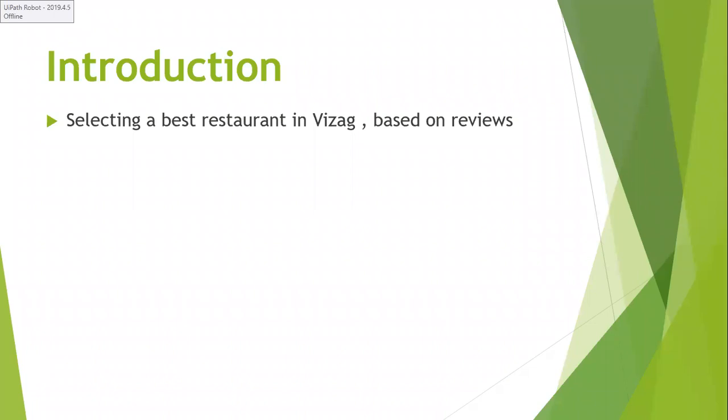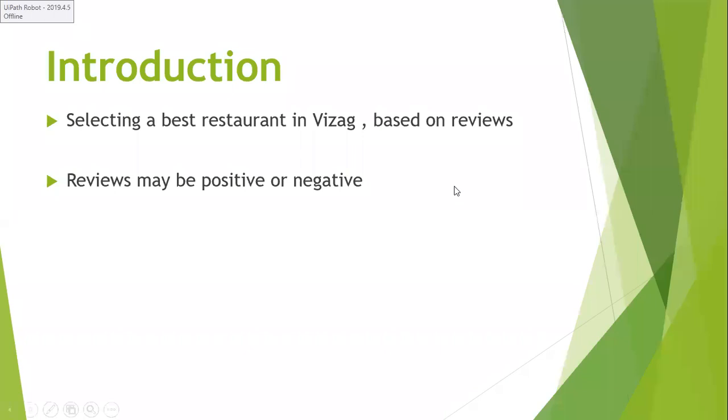As I belong to Vizag, I want to find some best restaurant in Vizag. To find the best restaurant in Vizag, I will collect reviews from each and every restaurant. Reviews means all types of reviews, positive reviews or negative reviews. I will collect, for example, the top 10 hotel reviews, irrespective of whether they are positive or negative, and I will analyze which hotel has more positive reviews. Then I will select that restaurant and spend my time there. That is my wish.